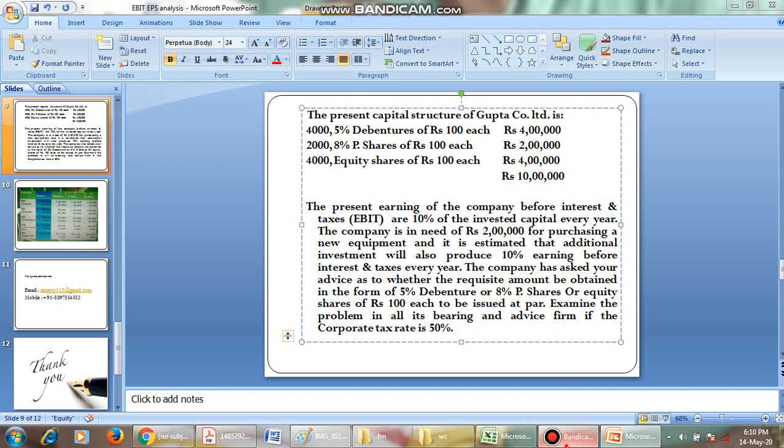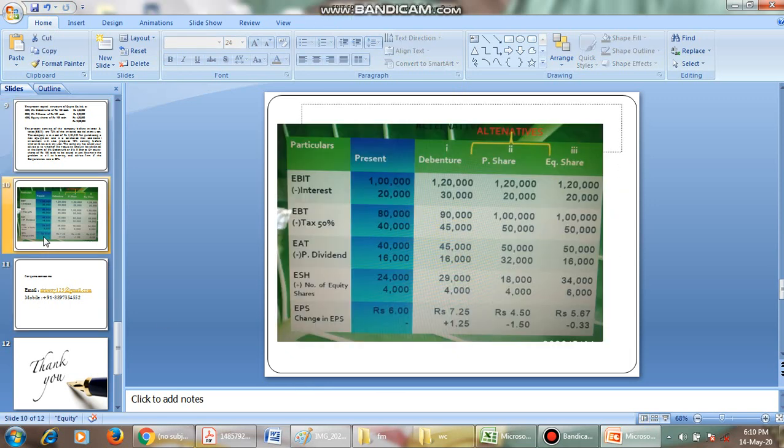Okay, if the company can raise 2 lakh rupees, it can raise an additional EBIT of 10% of this 2 lakh rupees. It has three different alternatives to raise the 2 lakh rupees. It can go for debentures with 5% interest rate. It can go for preference shares with 8% dividend rate. It can go for equity shares of 100 rupees each. And the corporate tax is 50%. Let us go for the calculation.